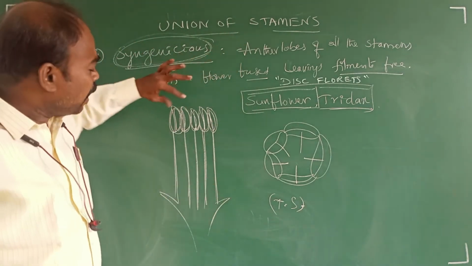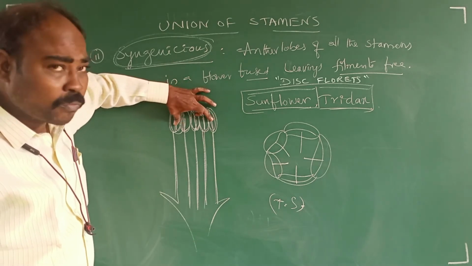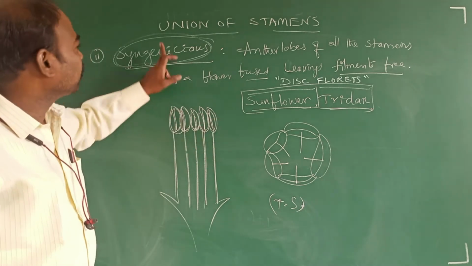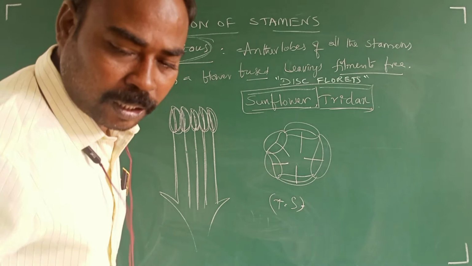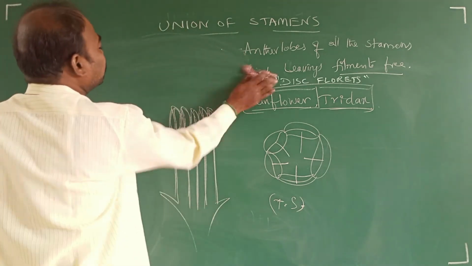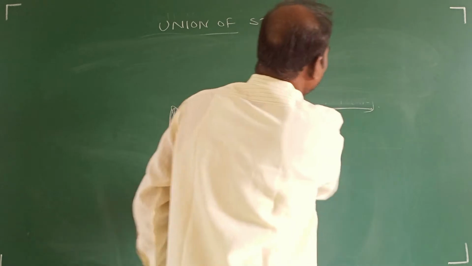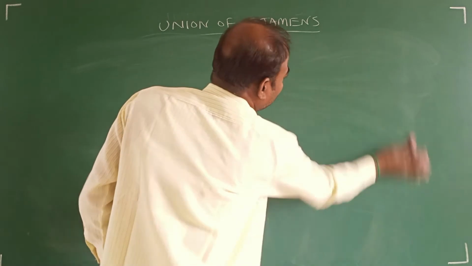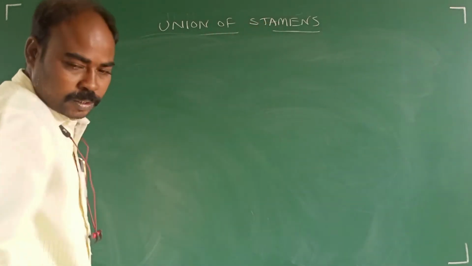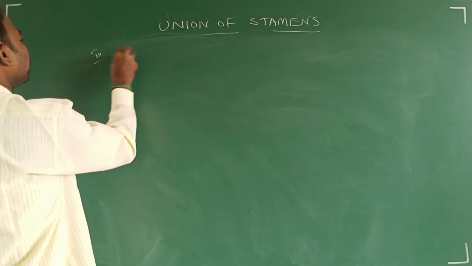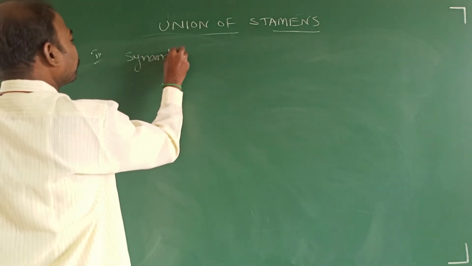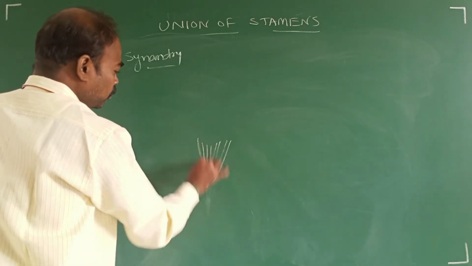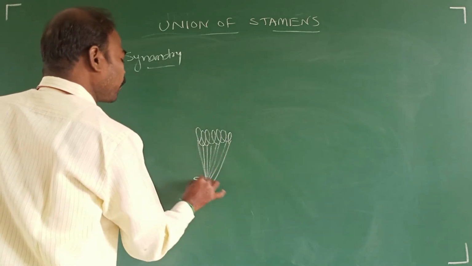What is syngenesious? Anther lobes all fused, filaments are free. Okay, that is syngenesious. Next, the final one, the third one, synandrous. It means filaments as well as anther lobes are fused.